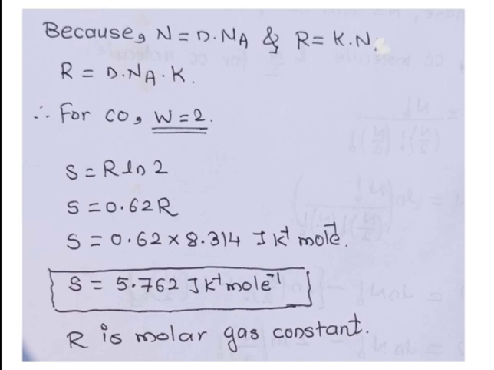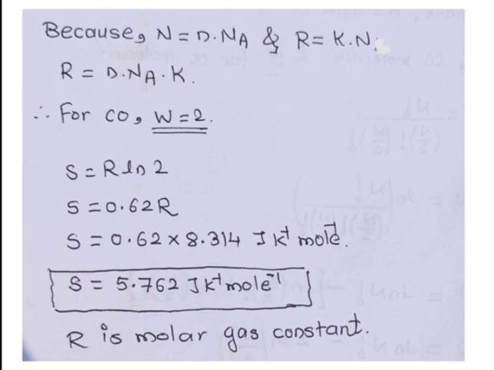So by this way, you can calculate the entropy or the residual entropy for any molecule where you can get the orientations. For example, CH3D. For CH3D, we can rearrange this molecule in 4 ways as CH3D, DCH3, H3CD or CDH3. Means there are 4 orientations and we have total number of molecules capital N. Now we have 4 orientations, so we can divide N by 4 for each orientation.